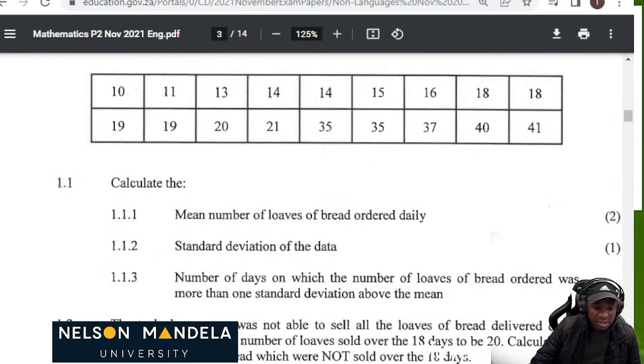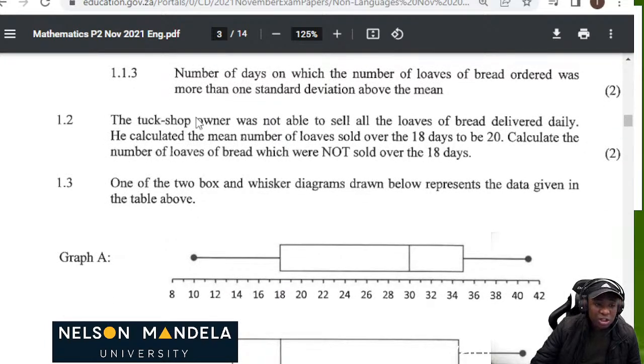Great. The next question says, the tuck shop owner was not able to sell all the loaves of bread delivered daily. He calculated the mean number of loaves sold over 18 days to be 20. Calculate the number of loaves of bread which were not sold over the 18 days. What is important here is to understand one thing. Initially, the total which were ordered, when we added all the numbers, was 22 times 18, which is equal to 396. What is 22? 22 is the mean which we have here. Then we multiply by 18 so that we get this 396.